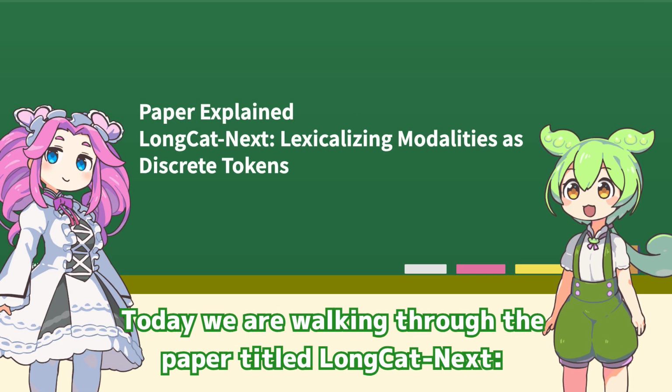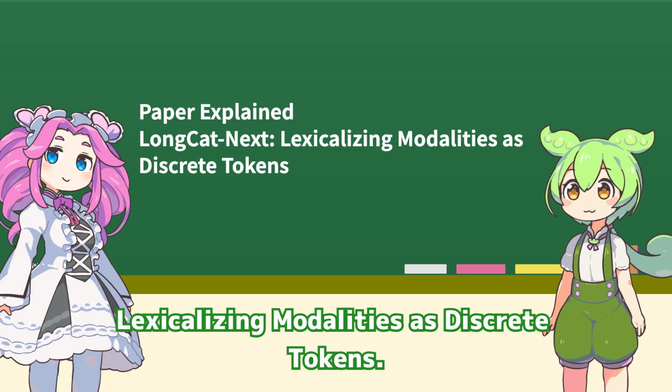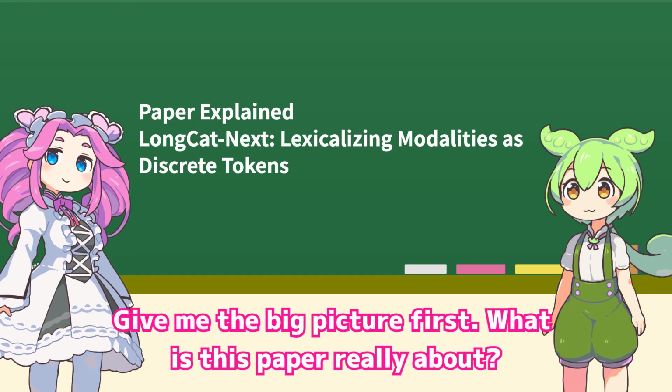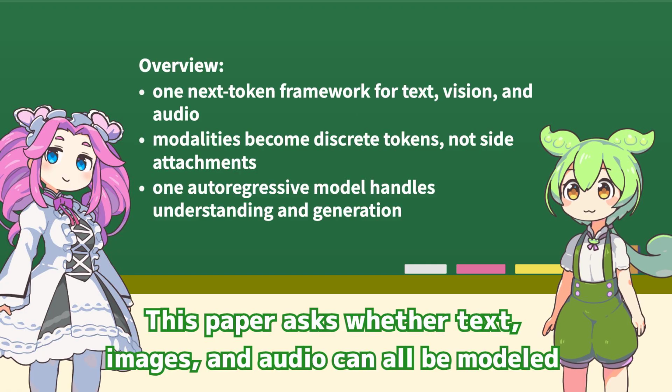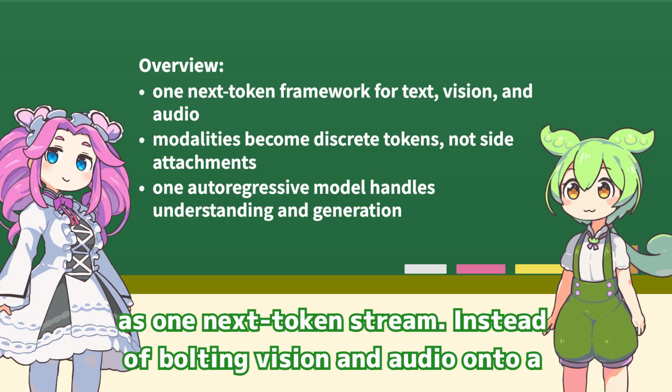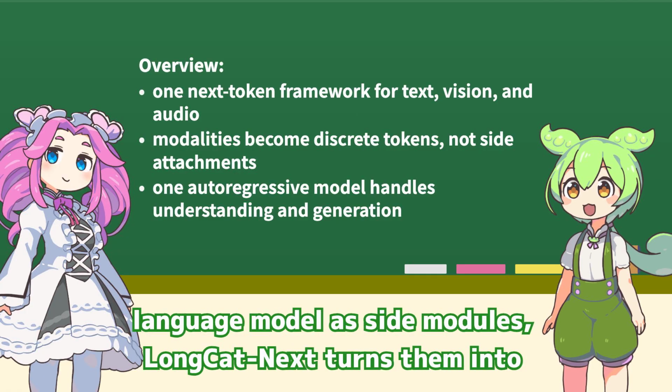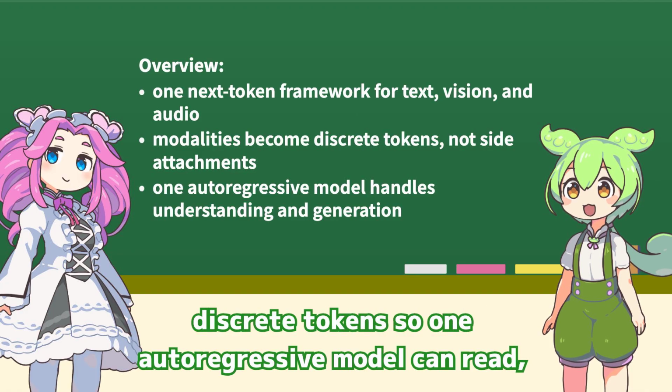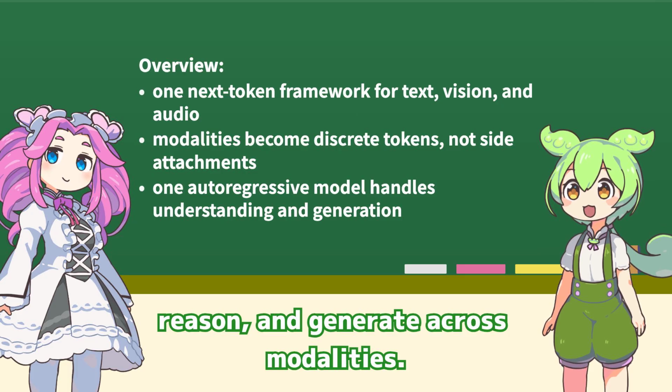Today we are walking through the paper titled LongCat-Next: Lexicalizing Modalities as Discrete Tokens. Give me the big picture first. This paper asks whether text, images, and audio can all be modeled as one next-token stream, instead of bolting vision and audio onto a language model as side modules. LongCat-Next turns them into discrete tokens so one autoregressive model can read, reason, and generate across modalities.